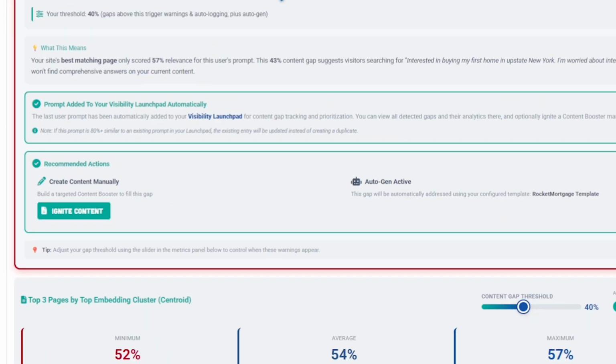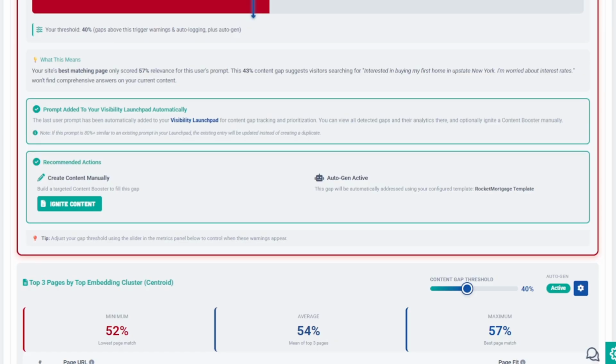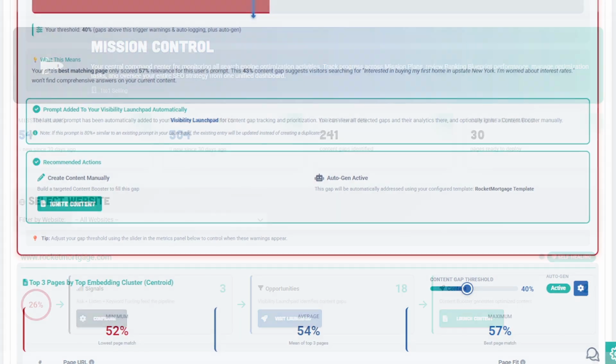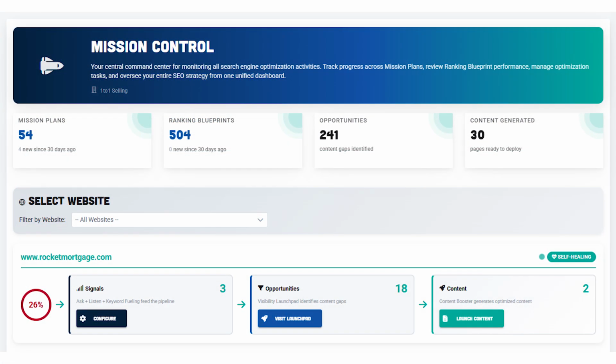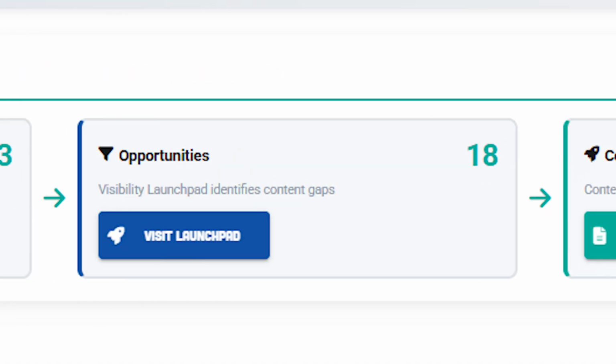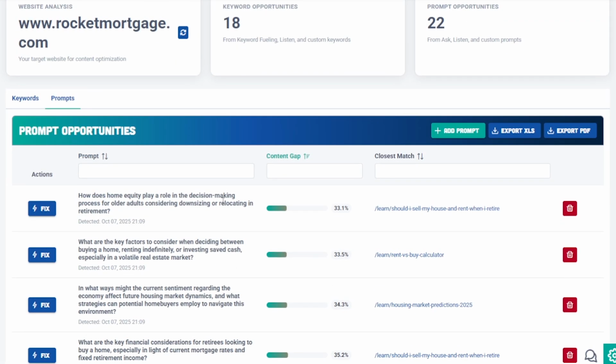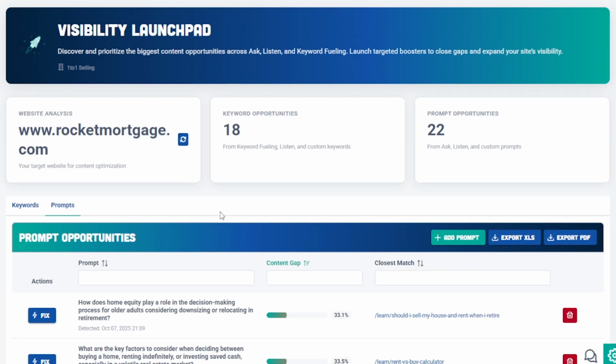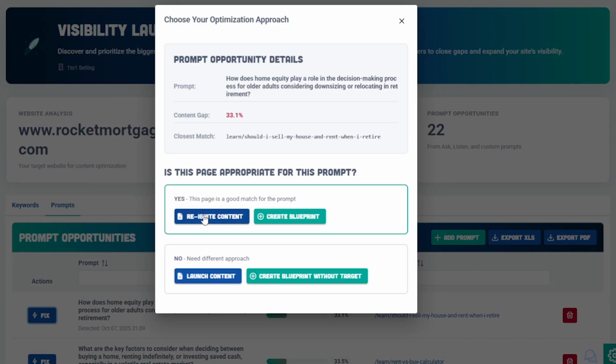Every question in Ask becomes the start of a feedback loop. When visitors ask something new, Ask measures how well your content satisfies that intent and flags any gaps in meaning. Those gap signals flow directly into the Visibility Launchpad, where you can track emerging opportunities, compare them to your existing pages, and decide which deserve attention first. From there, you can launch a content booster to create or update material that fills the gap, bringing your content back into alignment with real search intent.